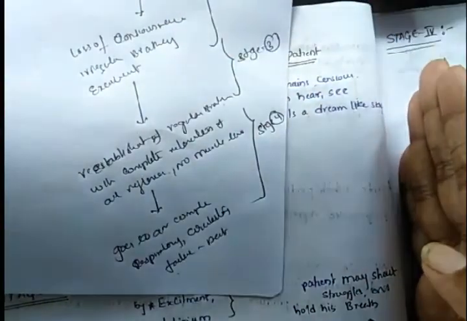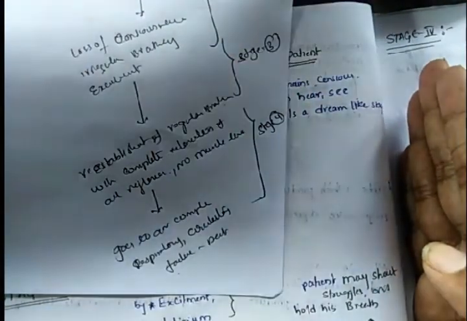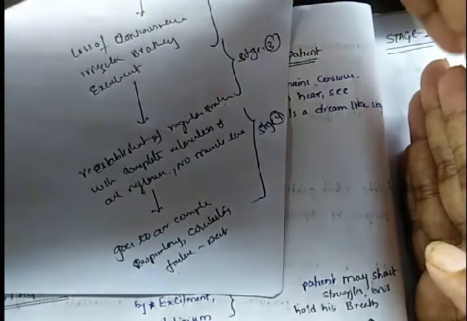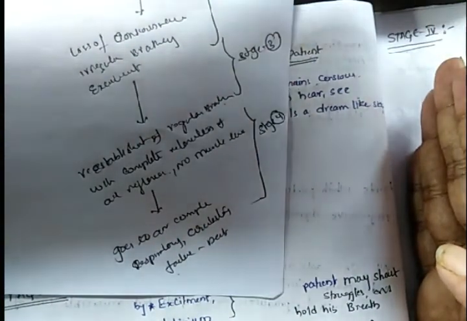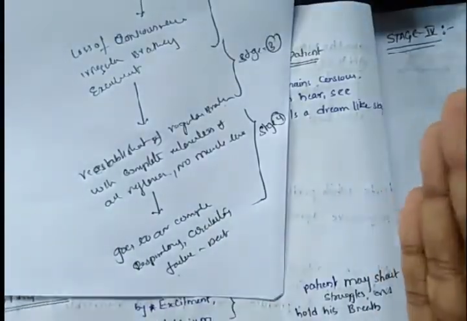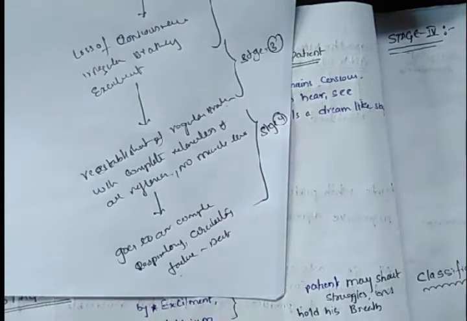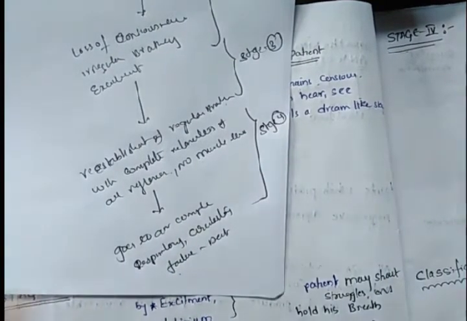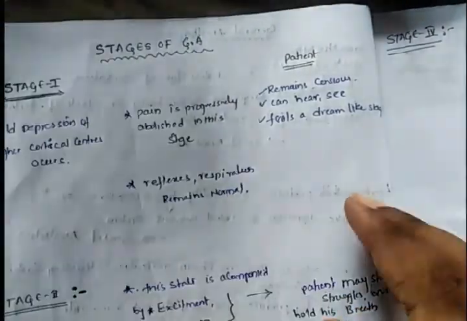After stage 3, if the patient is overdosed with the general anesthetic, he will die by respiratory and circulatory failure. With respect to the time period of administration, general anesthesia is classified into 4 stages. This is about the classification of stages of general anesthesia.